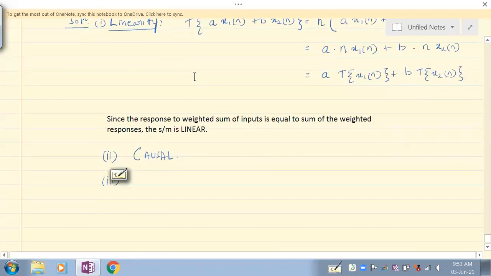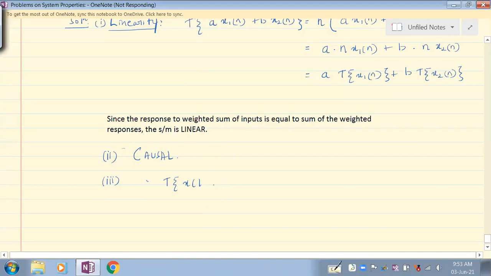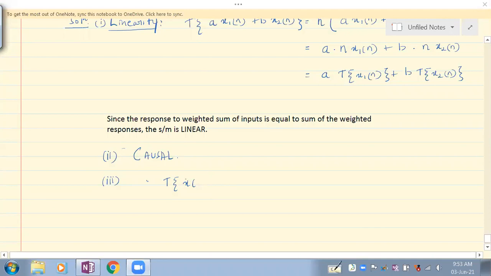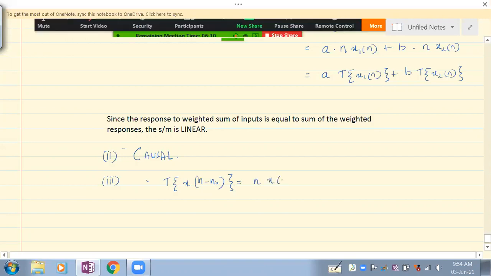So how to represent that? See here, the response to a shift in x of n. The shift in x of n is actually n into x of n minus n naught.